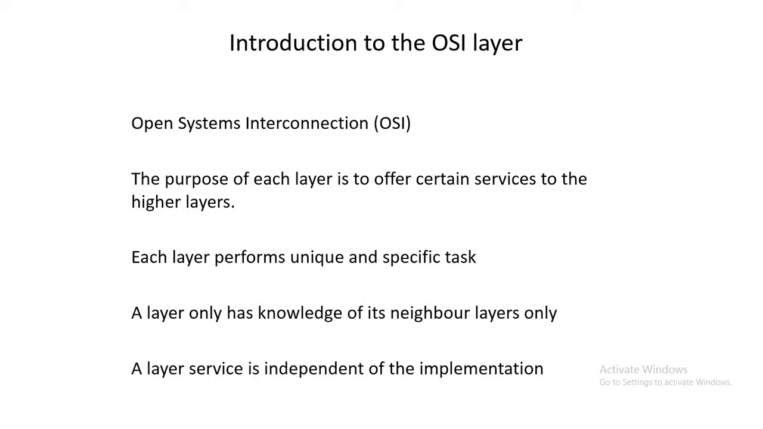So the same thing applies in the OSI reference model and the TCP/IP reference model: there are several layers, and all layers are responsible for particular services. A layer only has knowledge of its neighbor layers. Whenever you are dealing with any layer, that layer is aware of the lower layer and higher layer only, because interconnections are with the upper side and lower side. A layer's service is independent of the implementation. It means all of the services are independent and particular to the respective dedicated layer only.